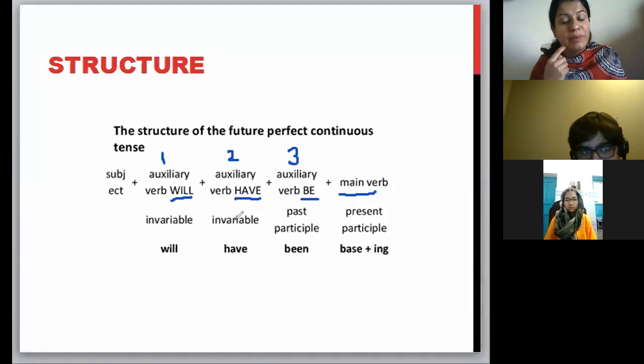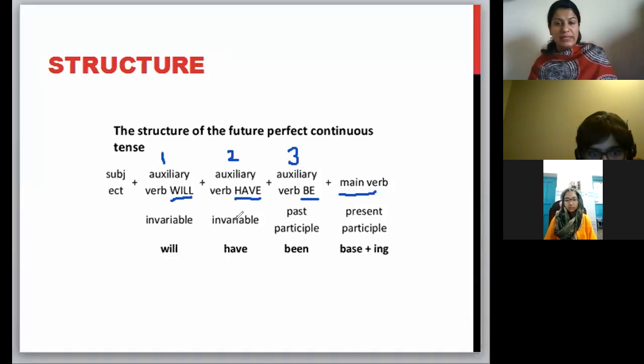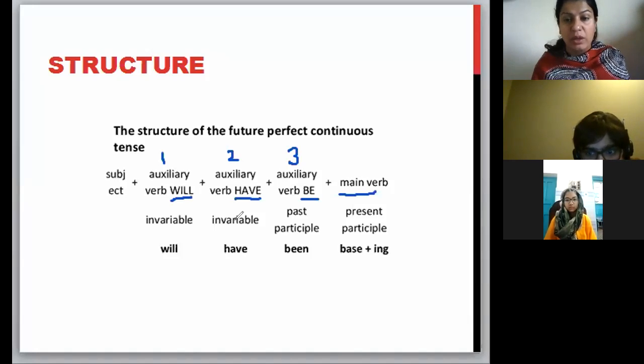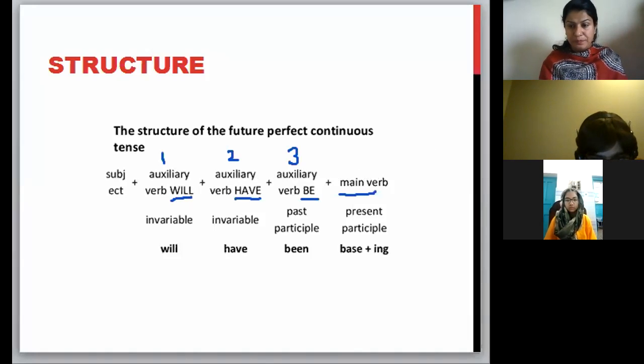When you are planning something, you use a different version of the auxiliary verbs. I'll come to that later on, but the way we most often convert tense into future perfect continuous is to simply add will, have, been plus verb in the ing form.